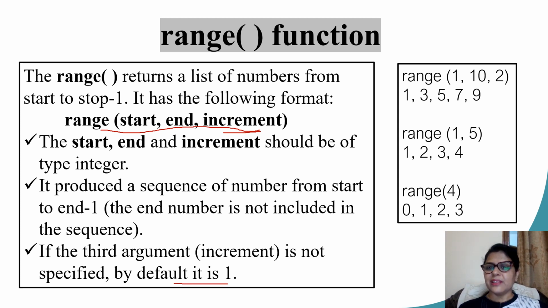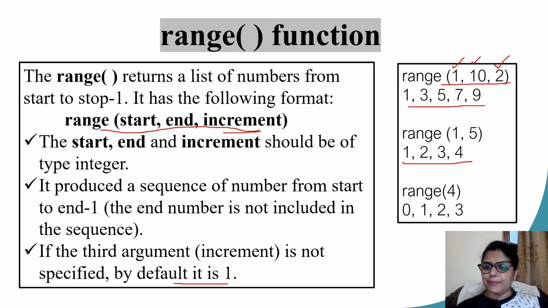Let's take some examples. If I use the range function like this, range(1, 10, 2), this would mean produce a list of numbers beginning at 1, going up till 10 with a skip count of 2. So my numbers produced are 1, 3, 5, 7, 9. In the second example, I have skipped the step count or the increment. If I'm writing range(1, 5), that would mean produce a list of numbers starting from 1 up till 5 minus 1, that's 4. So my list of numbers goes as 1, 2, 3, 4.